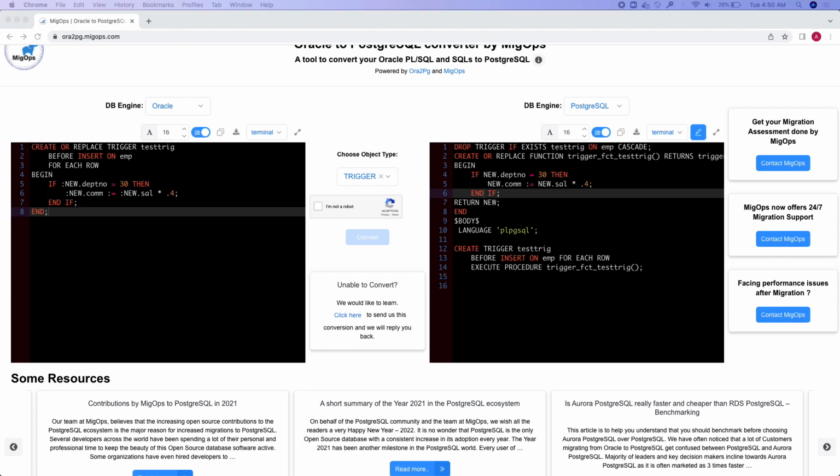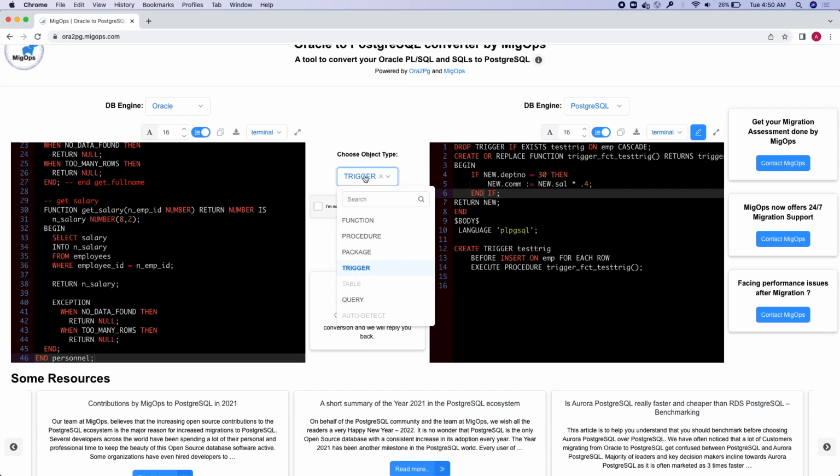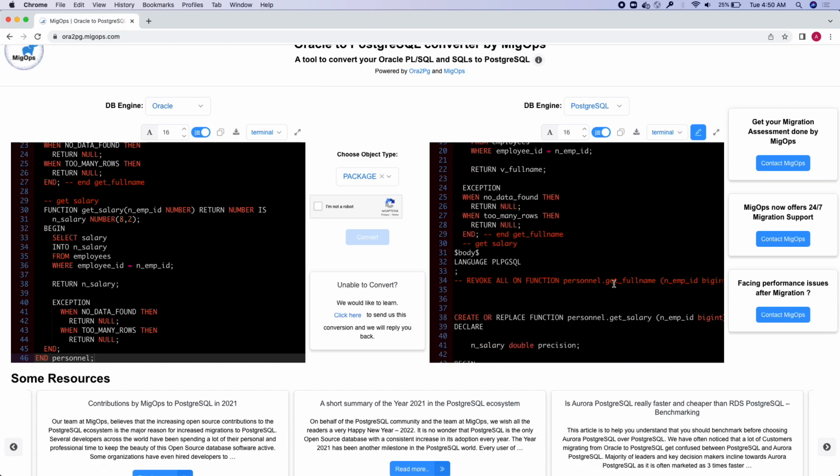Let us now try converting an Oracle package to Postgres. We shall paste the code of package along with its body in the left side panel and click on convert to see if the package is being converted. I've chosen the object type as package and then clicked on convert. I can now see the Oracle package converted to Postgres style.